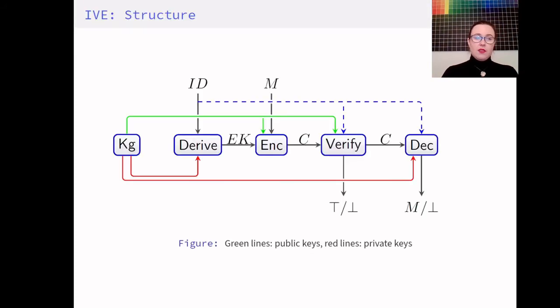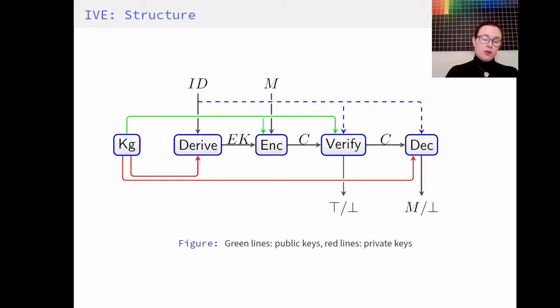And for IVE, there's the following structure. There's a key generation algorithm, a derivation, encryption, verification, and decryption algorithm as well. The key generation produces both a public key and a secret key. The public key is given as input to the encryption and verification algorithm, and the secret key is given as input to the derivation and decryption.